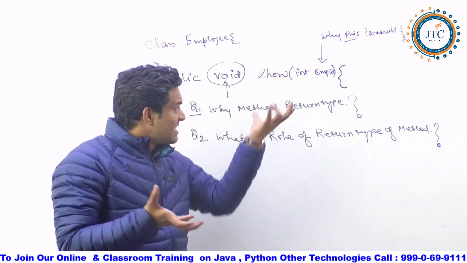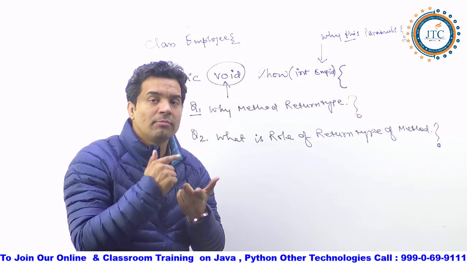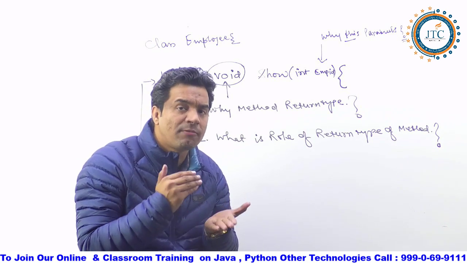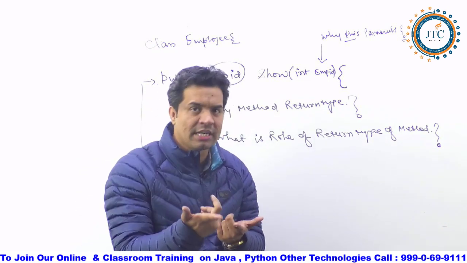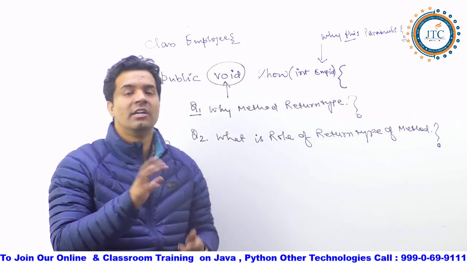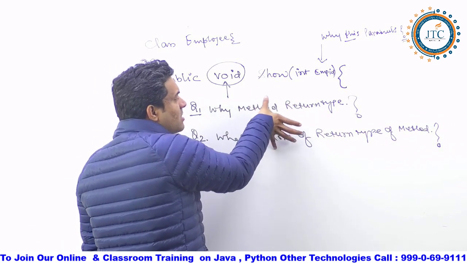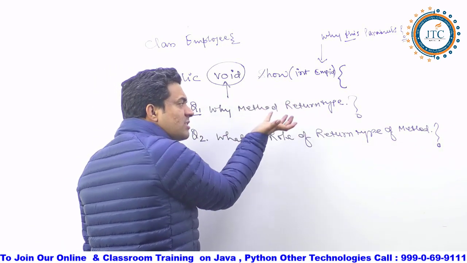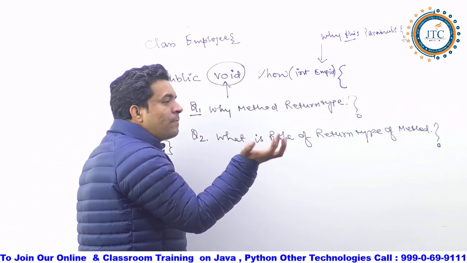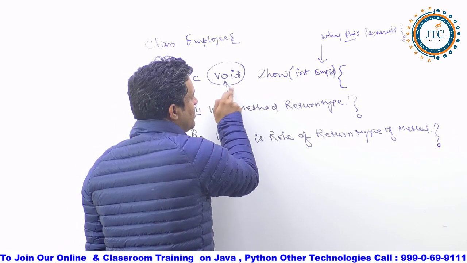As I told, a method performs some operation. It is performing some task. After performing this task, it is going to give some processed output. That processed output can be fetched with the help of this return type.